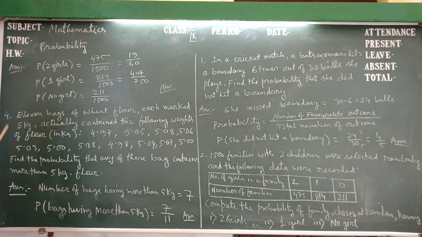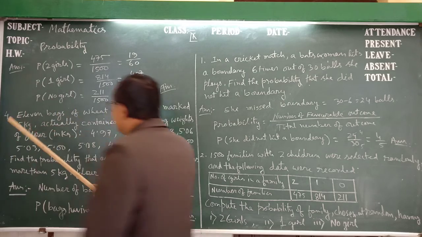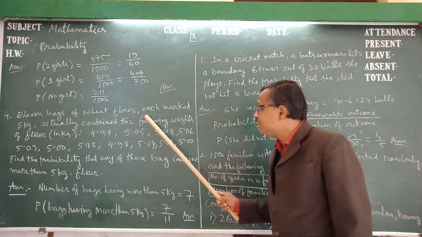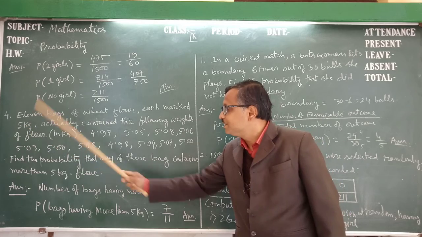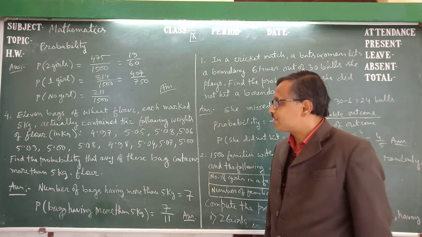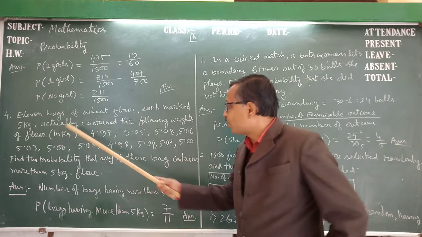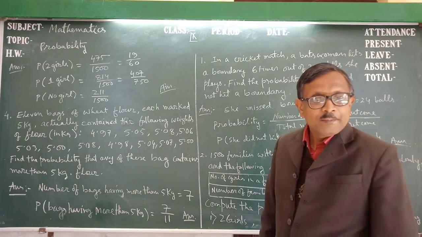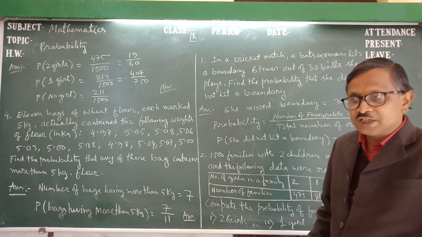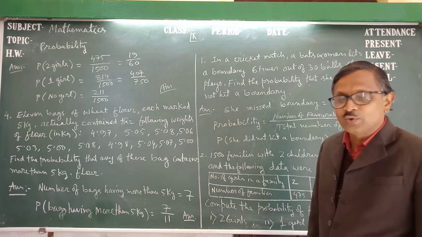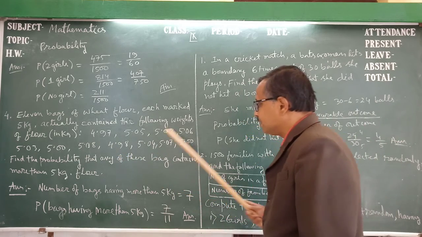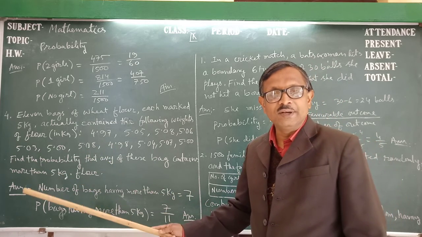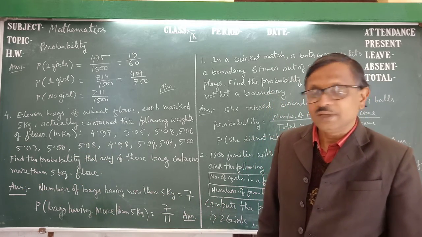So now the next question. In this question, 11 bags of wheat flour, each marked 5 kg, actually contain the following weights of flour in kg. But they are not actually 5 kg as marked. What is the actual weight that has been recorded? How many bags are there? 11. So the total number of outcomes is 11.